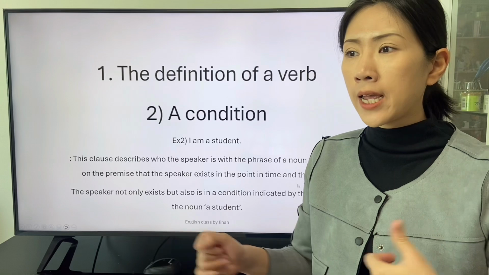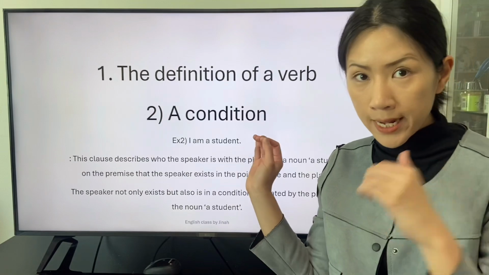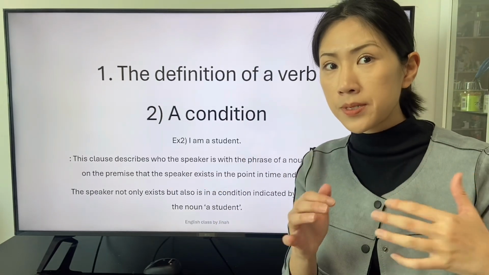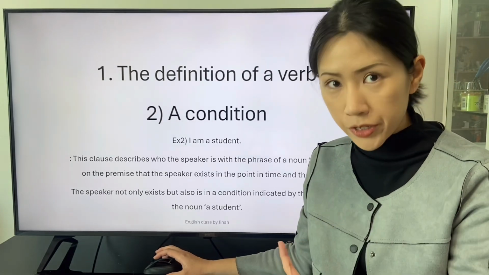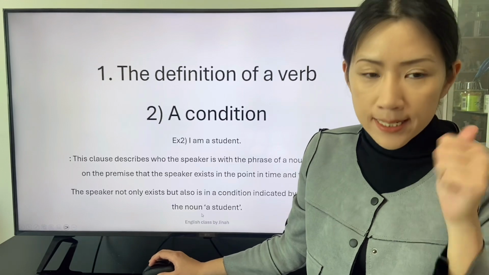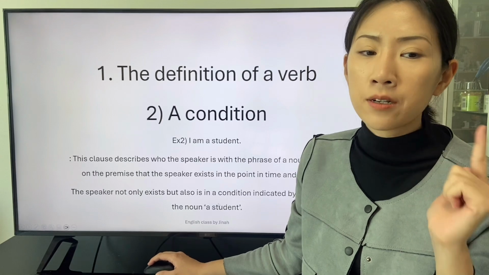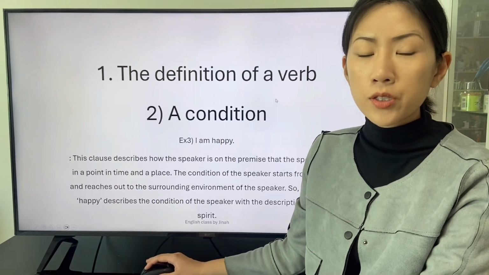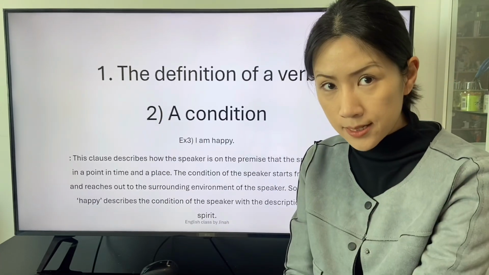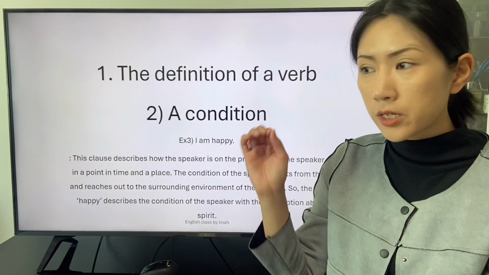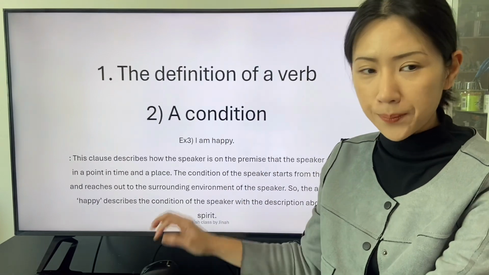After the speaker and the listeners are aware that the speaker as a subject exists, the speaker describes the condition of the speaker. The speaker not only exists but also is in a condition indicated by the phrase of the noun of student. The third exemplary clause is about how the subject is with the description by the subjective complement happy.